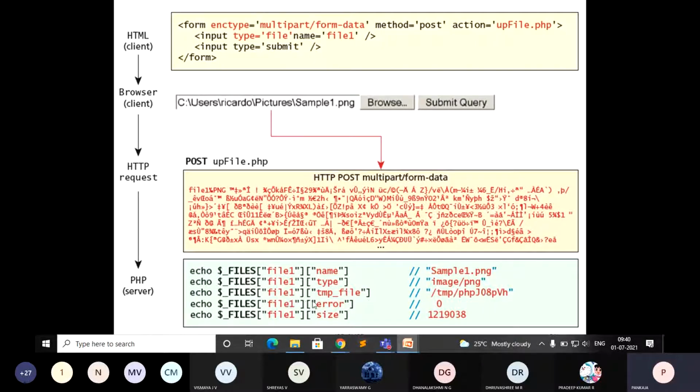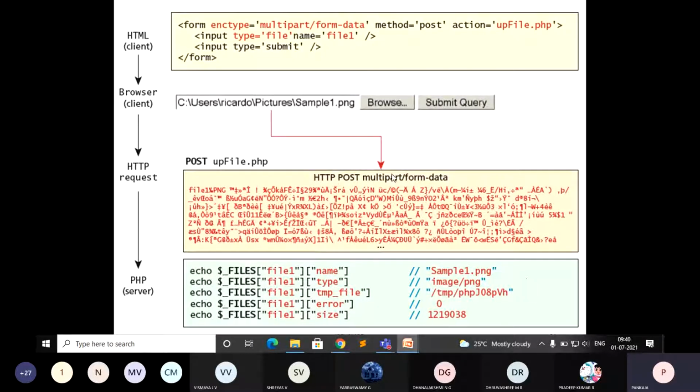Then if you want to know what the error condition is, it returns an integer value. If it returns 0, it indicates that the file is uploaded successfully. Then size: the size of the file is returned in terms of bytes. Is it clear?